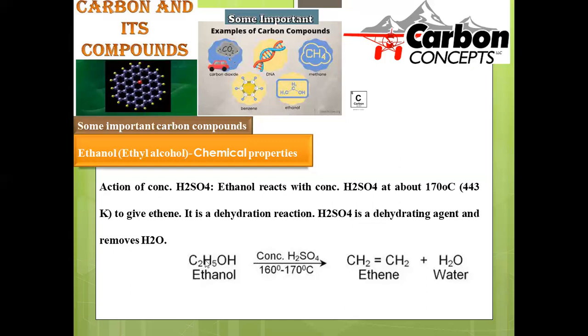In this manner, here ethanol, when treated with sulfuric acid, forms an alkene with removal of water. Here sulfuric acid is a dehydrating agent. Here we should be specific about the temperature. It should remove the water at the temperature range of 160 to 170 degrees. If the temperature varies, the product also varies. So we should be most specific about this temperature in order to remove the water.